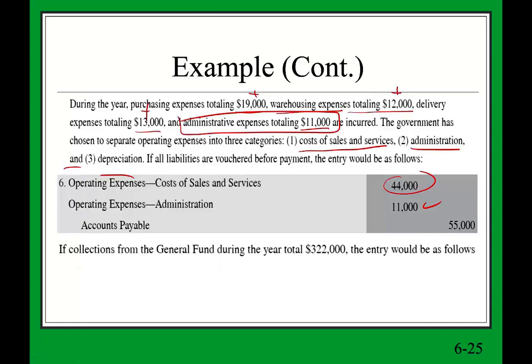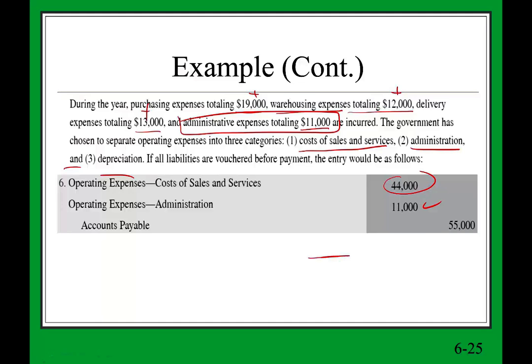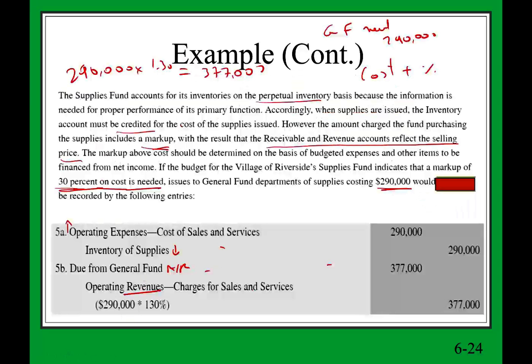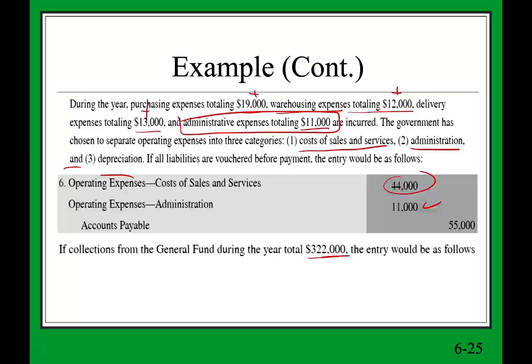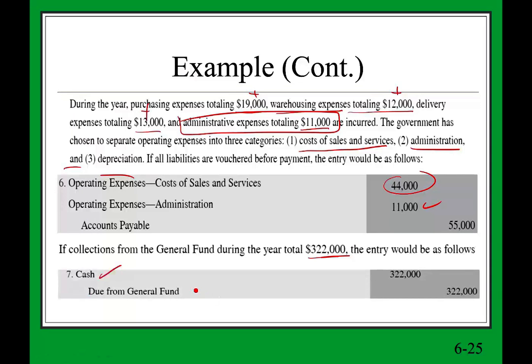If collection from the general fund during the year totals $322, what would we do? Well, remember we have a receivable from them, due from the general fund, $377, and now they paid us $322. We're going to debit cash and credit due from the general fund. So cash will go up, due from the general fund will go down.